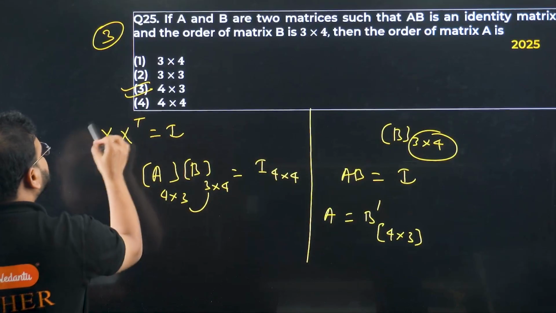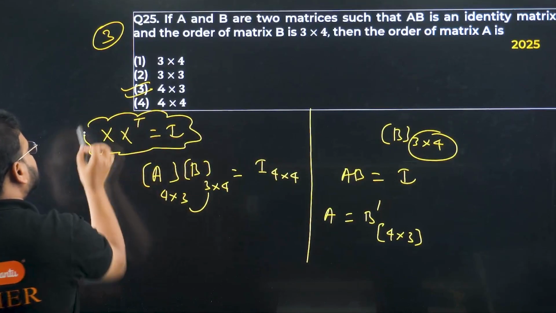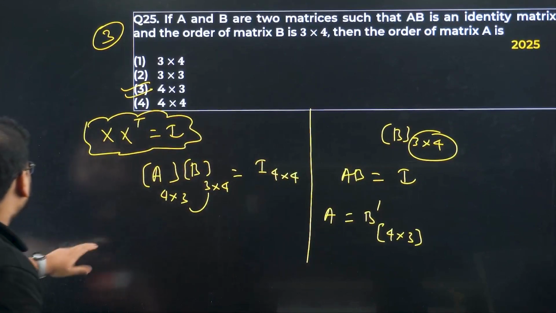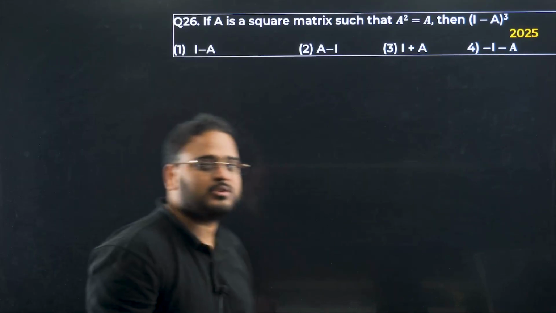Which property are we using? This property: X times X transpose is nothing but the identity matrix. Okay. Now the last question of the day. Let's solve this question and complete our session.